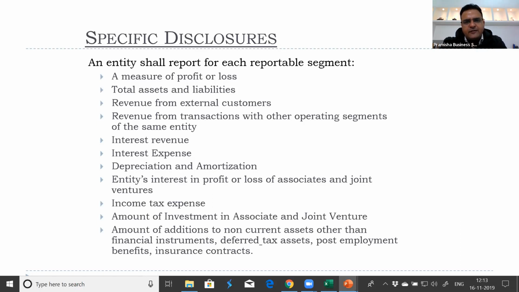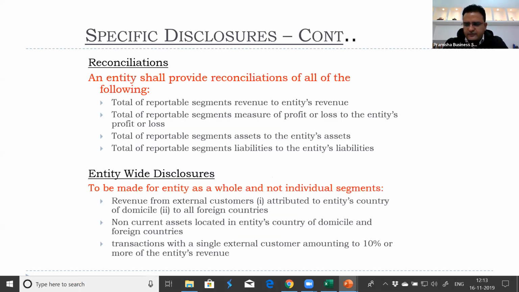So there is separate segment information to be presented along with your standalone or consolidated financial statements: the amount of investment in associates or joint ventures, and any non-current assets other than financial instruments, deferred tax assets, post-employment benefits, and insurance contracts. Whatever is existing related to these reportable segments, we need to disclose. Reconciliation needs to be provided. The total of reportable segments, representing revenue, P&L, and assets, because these become the basis for quantitative thresholds. We need to disclose all the reconciliation relating to how we arrived at the reportable segment criteria.